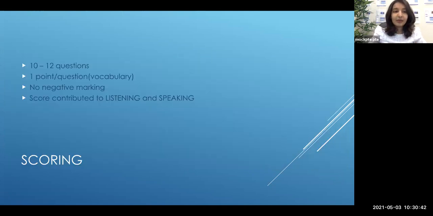All right. Now, coming back to the number of items, you'll be getting 10 to 12 questions. According to the point system, it is not your marks out of 90. It carries 1 point per question, and that 1 point is purely based on your vocabulary, not grammar, not sentence structure, just vocabulary. There is no negative marking, which is the reason why even if you do not know the answer to a question, please give an answer. Even if it's wrong, there's no harm. As long as your voice is recorded, the computer will still give you points for your speaking part. And as we have already seen in the score distribution chart, this item contributes points to both your listening and speaking module.